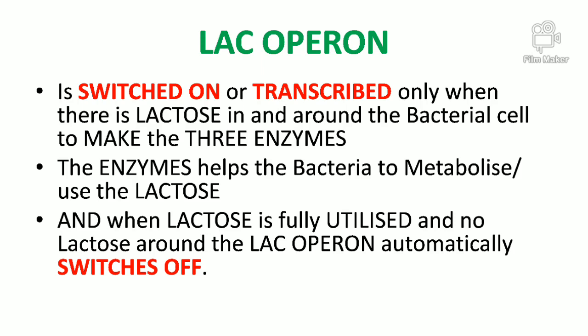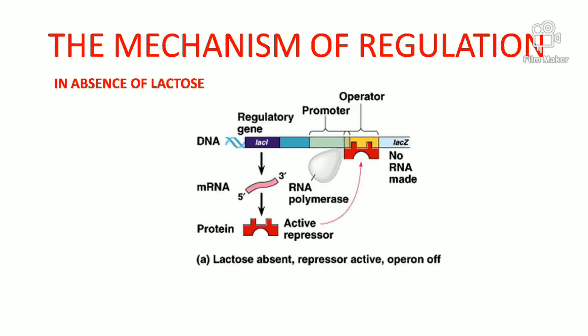Third, when the lactose is fully utilized and no lactose is left around, the Lac operon will automatically switch off. But how does the Lac operon switch on in the presence of lactose, and switch off when the lactose is fully utilized? To understand this process, we can look at this diagram.